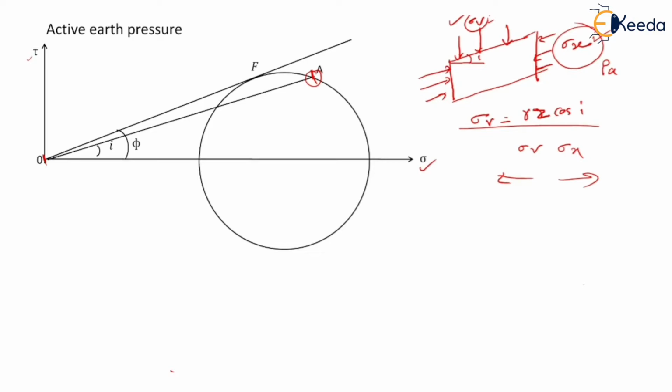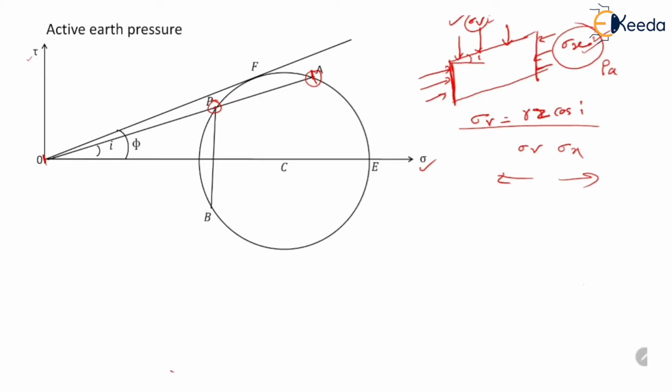Now we are supposed to locate the position of sigma x. So here OA intersects the circle at point P. So P is the pole, or it is called the origin of planes. So here this surface on which sigma x is acting is vertical. That's why we will draw a vertical line.